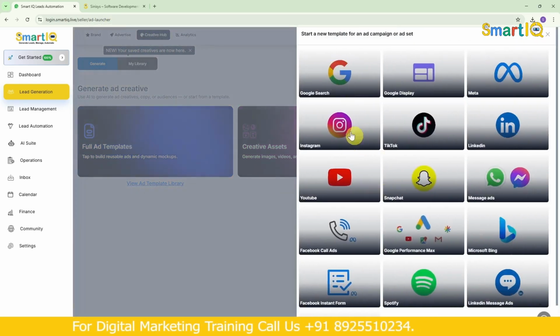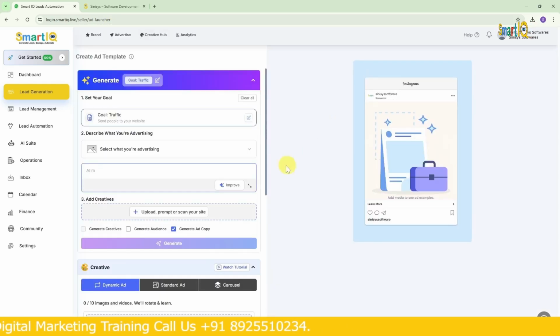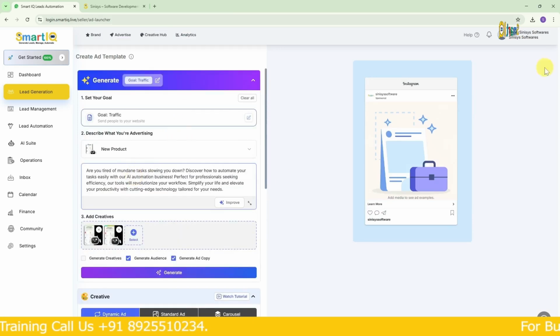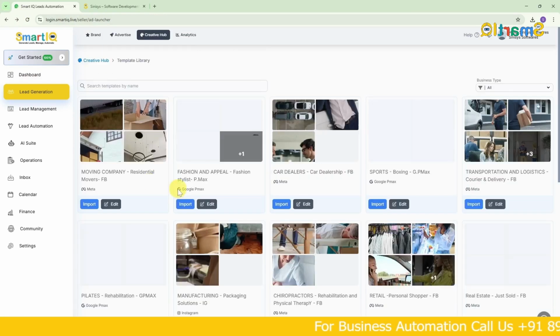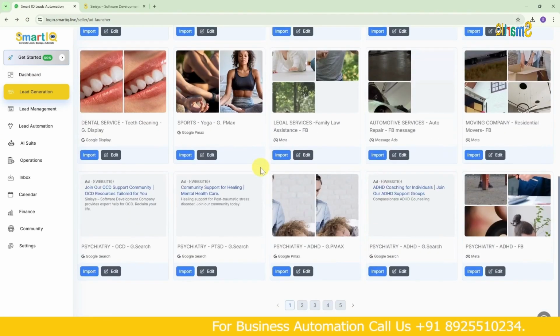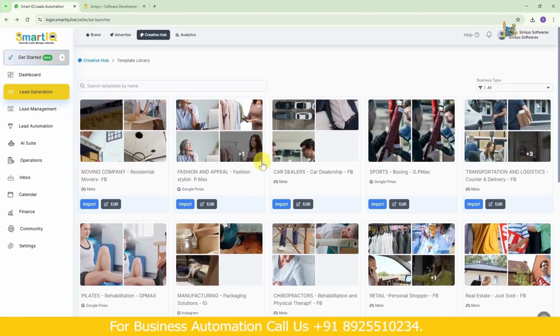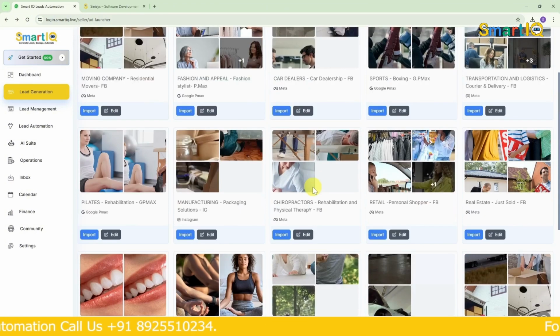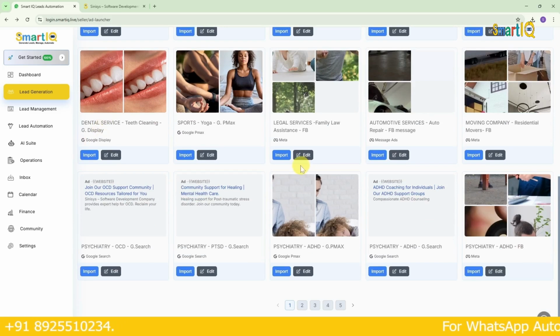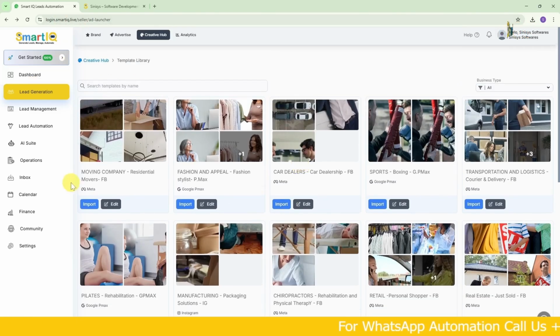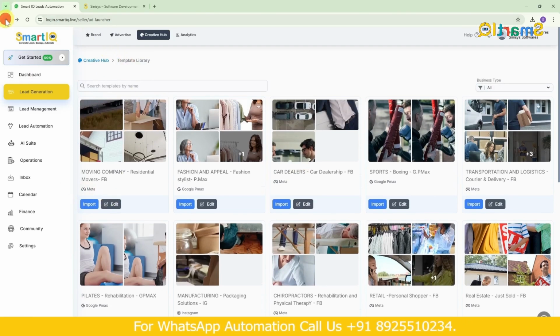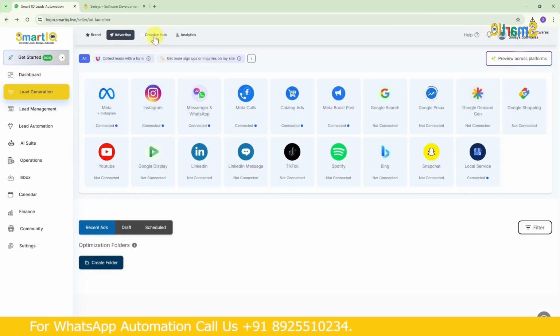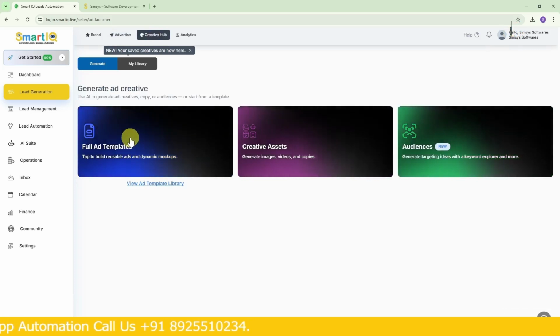So for full ad templates, now I'll just select full ad template and click on Instagram. Then for Instagram, what we'll do is create an ad. Okay. So now when I click on view ad template library, I already have something like this. There will be templates here and we can do it for any business we want. For example, residential business, fashion stylist, dealership, real estate. There are multiple business templates available here. So from here, we can import and use them. If you want to edit and use it, you can do that as well. But if you don't want that and want to create your own, we can do that too.